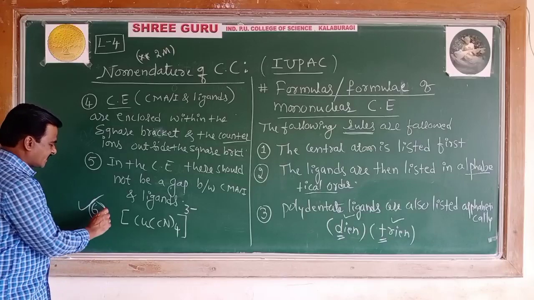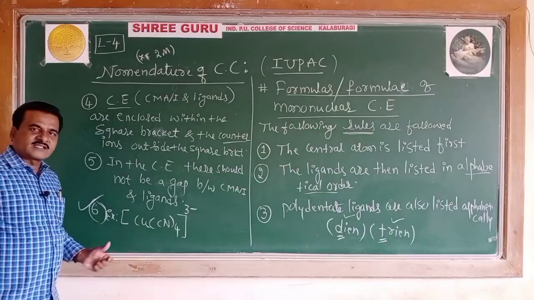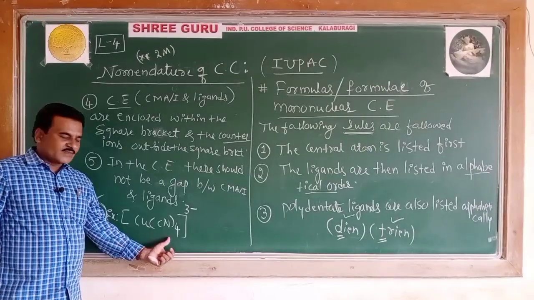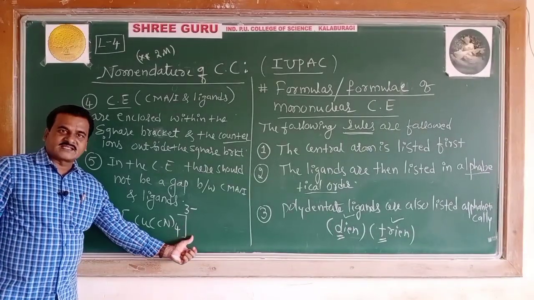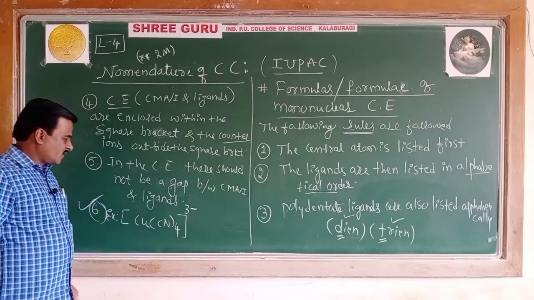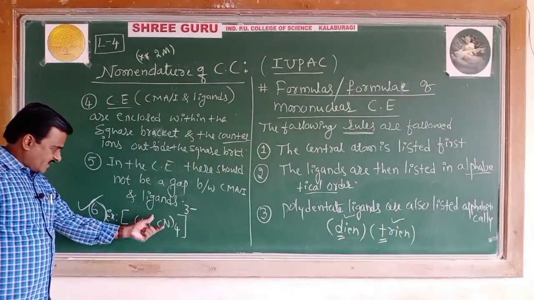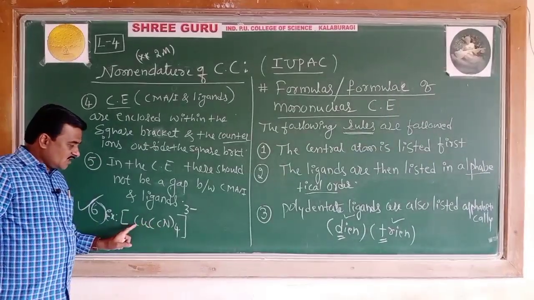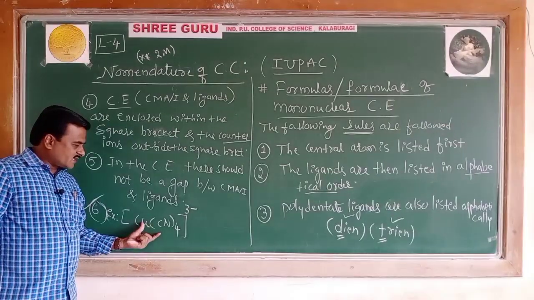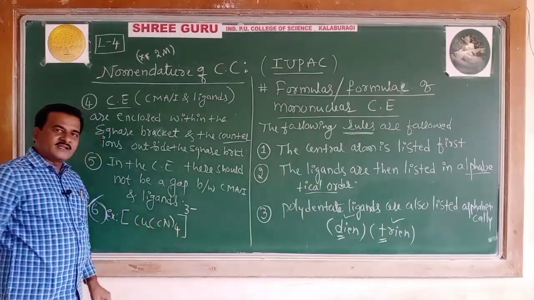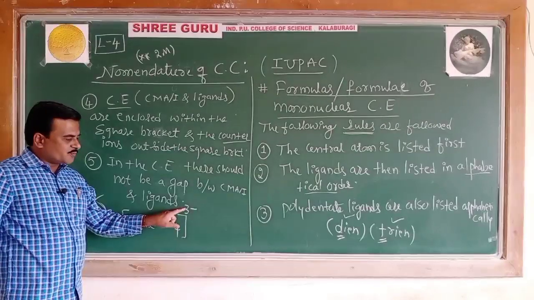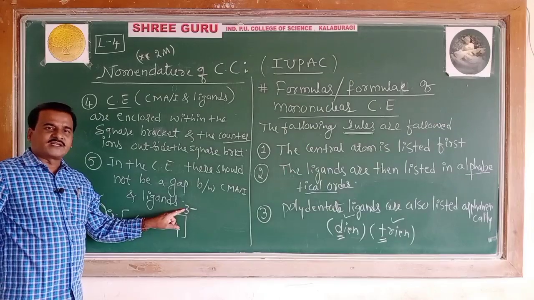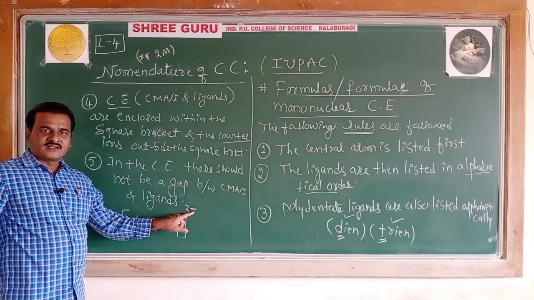The sixth rule says, when you are writing the coordination entity without the counter ions, the coordination entity must be written in the square bracket, and at the right superscript, the number of the charge is to be written, then the sign.